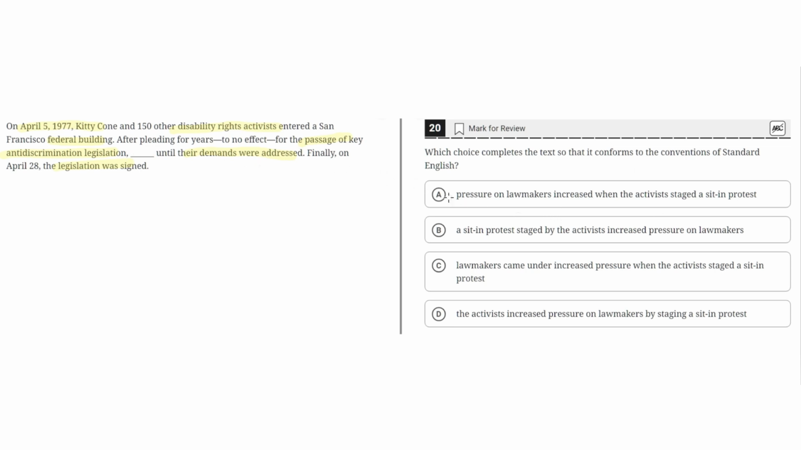So let's look at the answer choices now. A. Pressure on lawmakers increased when the activists staged a sit-in protest. This is incorrect because, as before, the noun activist must be mentioned right after this phrase, otherwise a dangling modifier would be created and the noun of the sentence would be unclear. Because pressure on lawmakers is mentioned right after this phrase, a dangling modifier is created, and the sentence makes little sense grammatically. So A is incorrect.